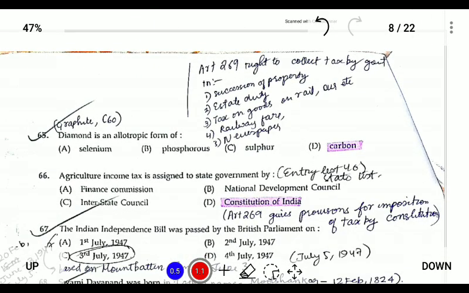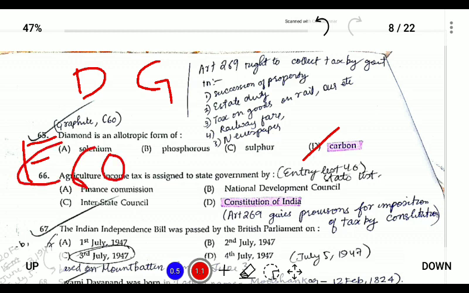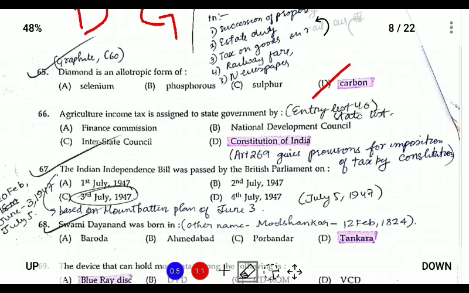65. Diamond is an allotropic form of carbon. We know that allotropes are different forms of an element. For carbon, they are diamond, graphite, and the latest is carbon 60, which is also an allotropic form of carbon.